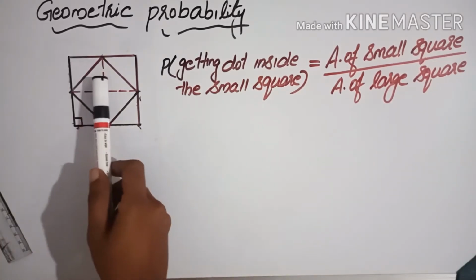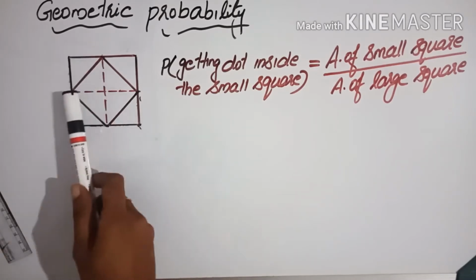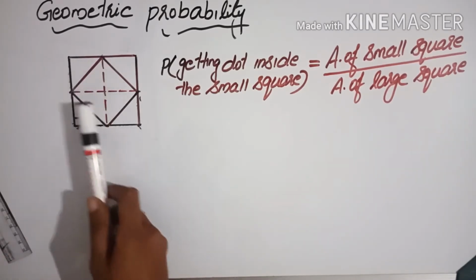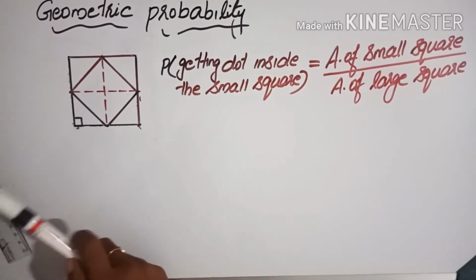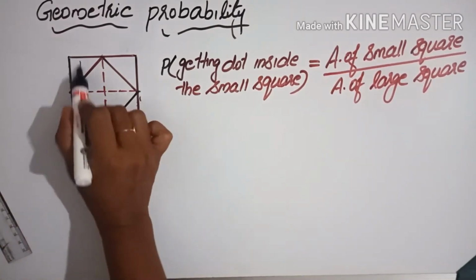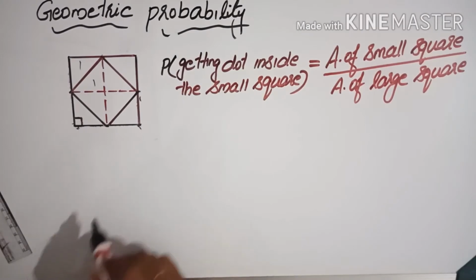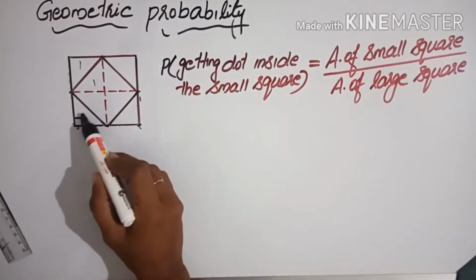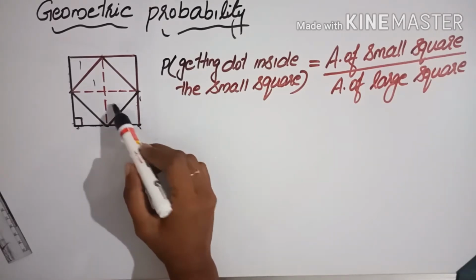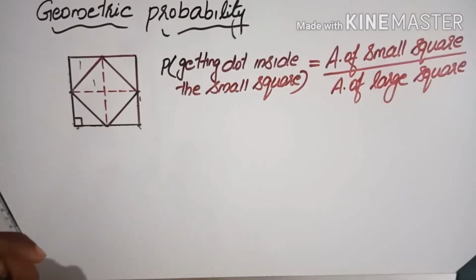That also you can see, because perpendicular bisectors will divide into equal halves. That also we know. That means these portions will have the same area. These two triangles will have the same area. These two triangles also will have the same area.